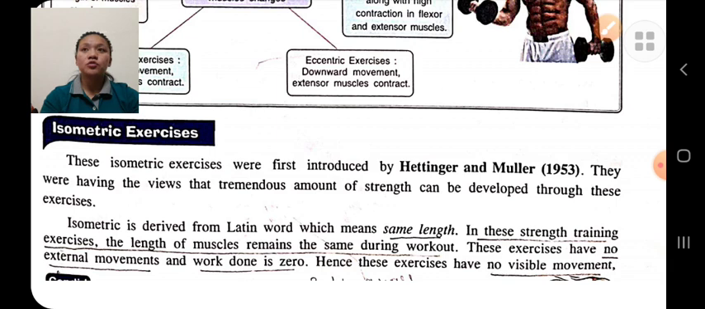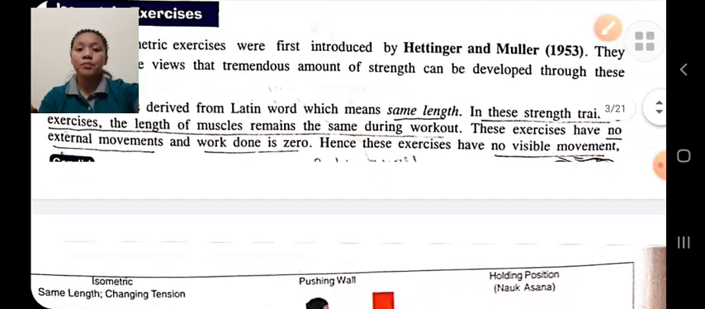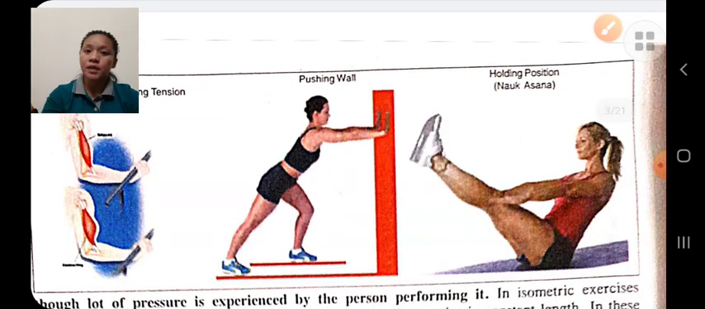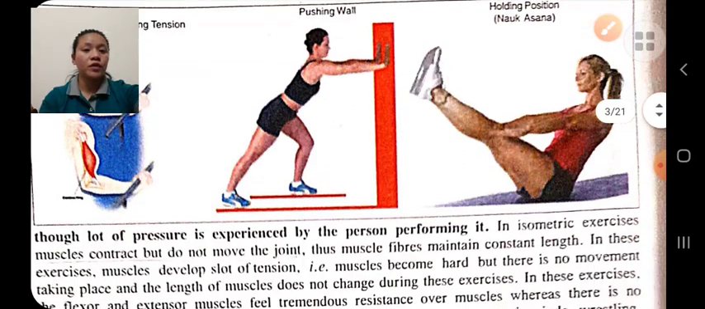Therefore, there is no visible movement and the work done is zero. Because the length of the muscle remains the same, you are using the force, but the length of the muscle does not change. So there is no visible movement. Therefore, the work done is zero. For example, pushing the wall, you are using force to overcome the resistance, but there is no visible movement.